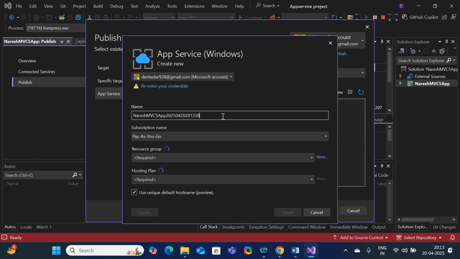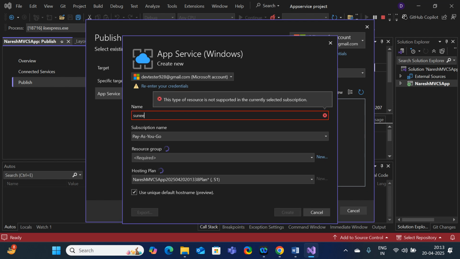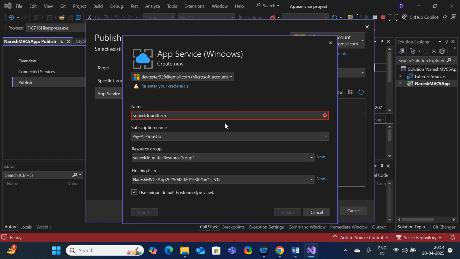Just a moment, guys. It is redirecting you, and here you want to set the name. Suneel Cloud IT Tech. I am going to set the name Suneel Cloud IT Tech. It is not allowing a space. This resource type is not supported for the currently selected subscription. Okay. Resource group.